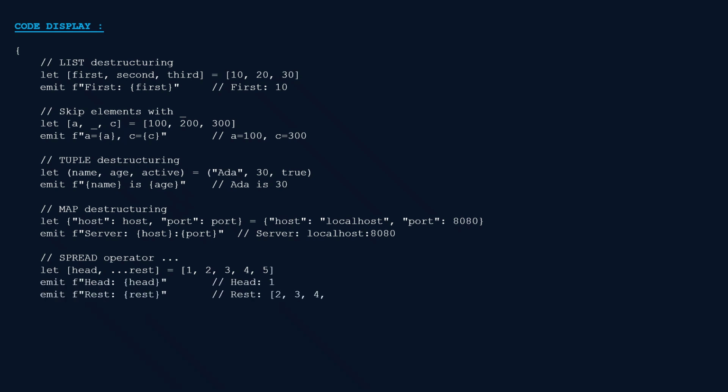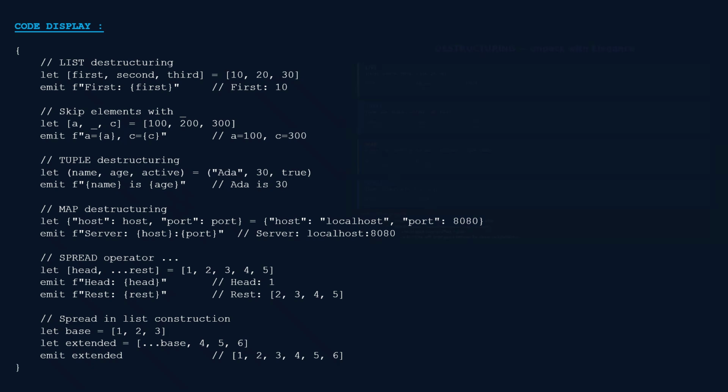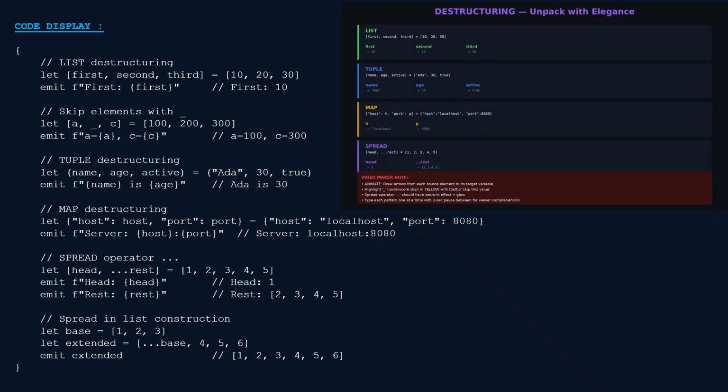collection. Head gets the first element, ...rest gets everything else as a new list. You can also use spread to build new lists by combining existing ones. Destructuring eliminates dozens of lines of index-based access. One line, all the values you need.